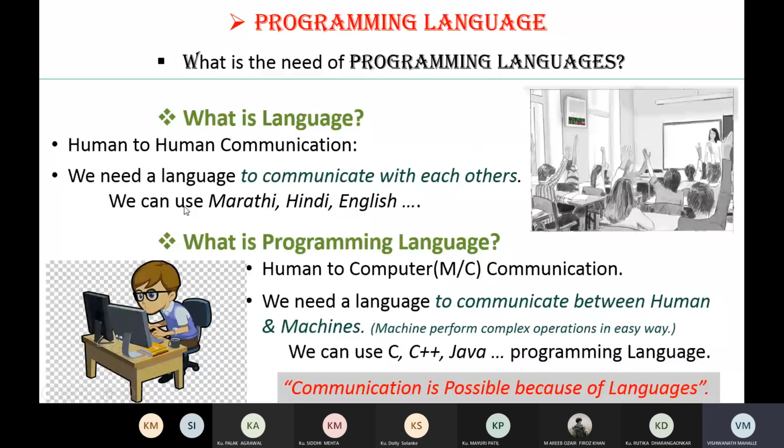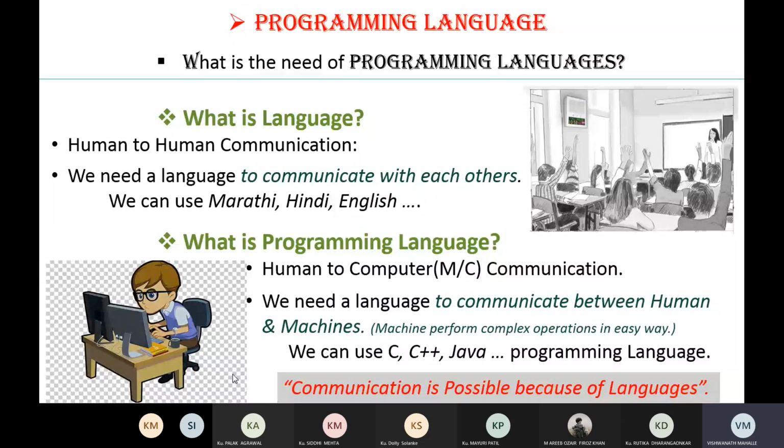So we want to communicate with each other, then we use Marathi, Hindi, English language. We can communicate through our local language, or we can use English or Hindi to communicate with each other. Now we want to communicate with a machine, or with a computer. Then we can use programming languages, that is C, C++, Java. So C, C++, Java, these are the programming languages. And from this we say communication is possible because of languages.